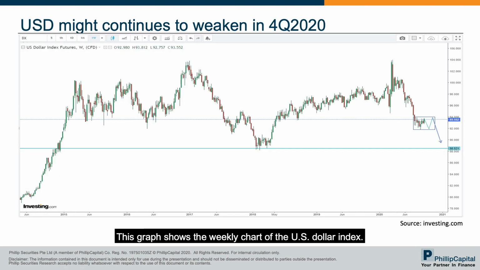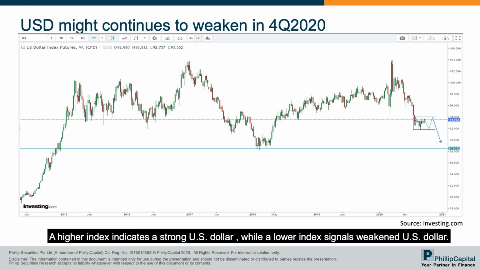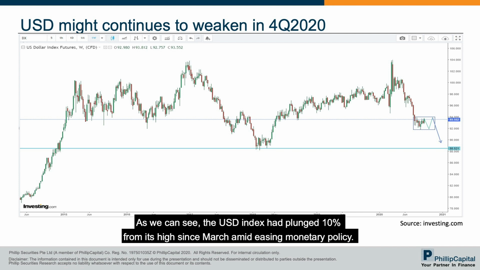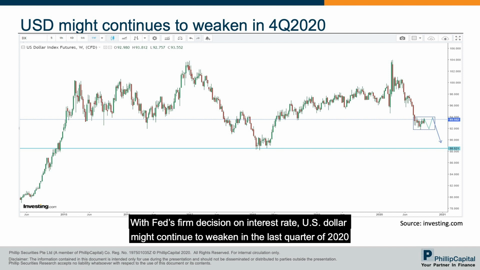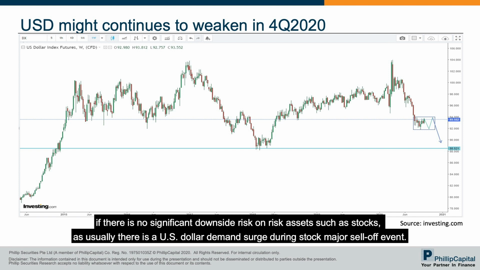This graph shows the weekly chart of the US dollar index. A higher index indicates a strong US dollar, while a lower index signals a weakened US dollar. As we can see, the US dollar index had plunged 10% from its high since March amid easing monetary policy. With the Fed's firm decision on interest rate, the US dollar might continue to weaken in the last quarter of 2020 if there is no significant downside risk on risk assets such as stocks. As usually there is a US dollar demand surge during a stock major sell-off event.